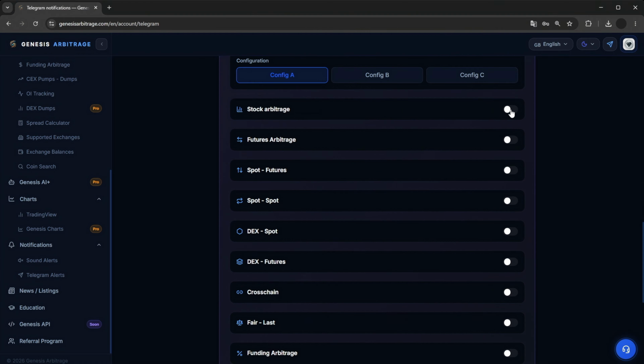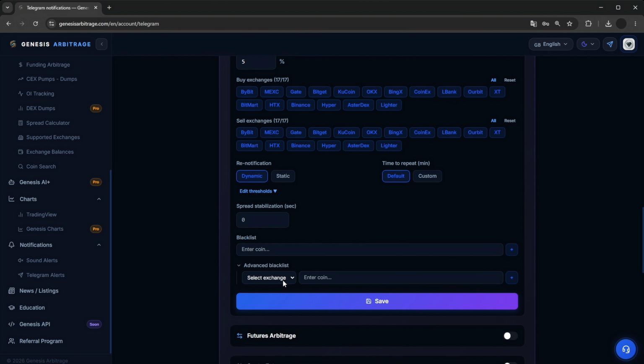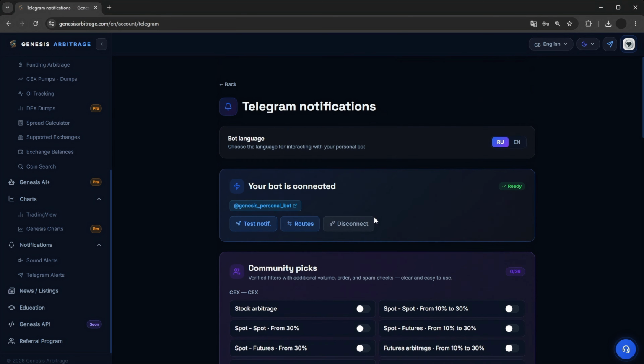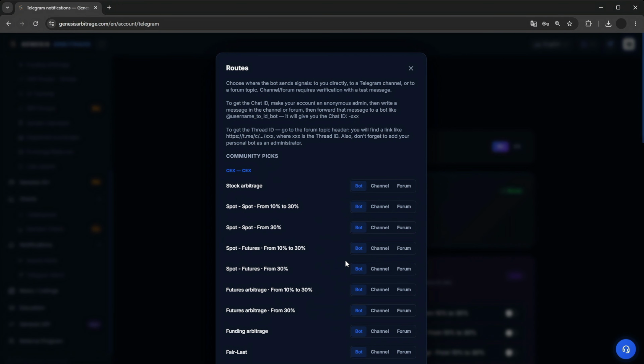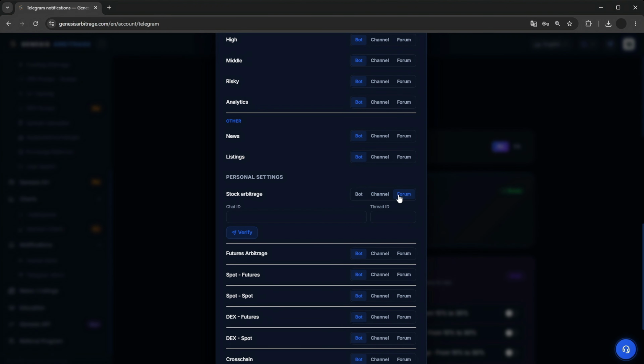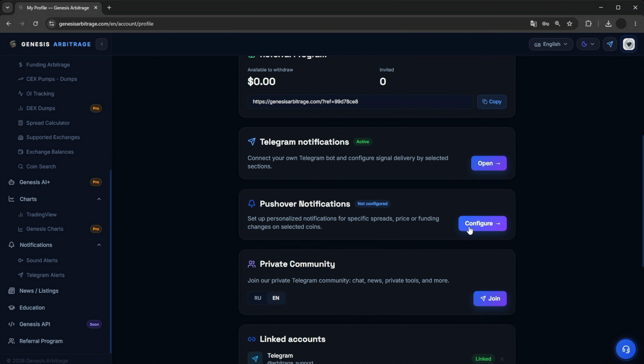The main features include a community selection with time-tested signals and filters, plus personal settings offering configs, custom filters, spread changes, stabilization, blacklists, and blacklists for specific exchanges. Essentially, the maximum possible personalization for you. Consequently, overall, you can essentially create your very own personal parser directly inside your Telegram. There's also the option to choose where the bot sends signals. It can send them to your private messages, drop them in a channel, or post them to your Telegram forum. Everything is heavily personalized. Furthermore, you can choose the bot's language, meaning either Russian or English, to make reading the data as comfortable as possible.